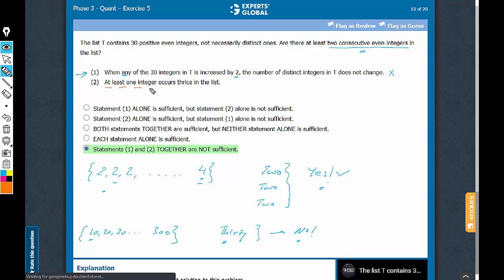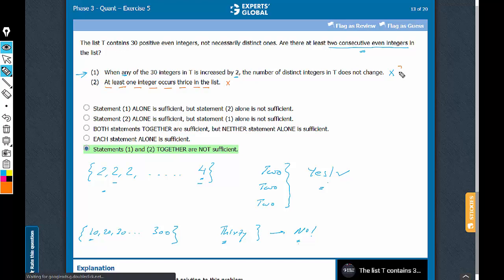Statement 2 alone provides very little information. This alone is not going to be sufficient. We can very comfortably say that statement 2 alone is not sufficient. This doesn't talk about any peculiar case. Statement 2 is not sufficient.